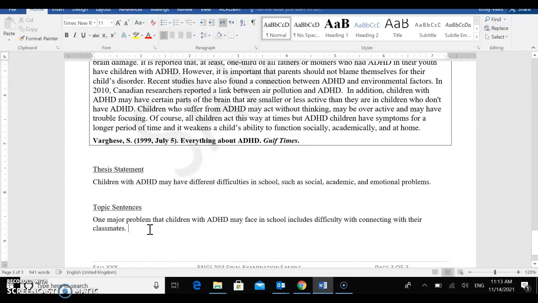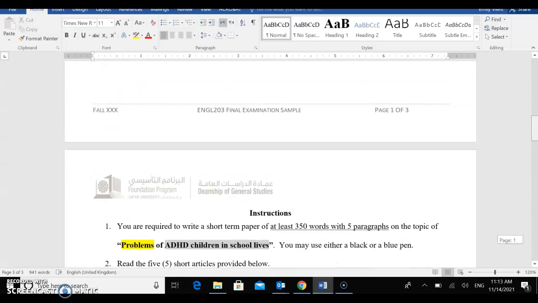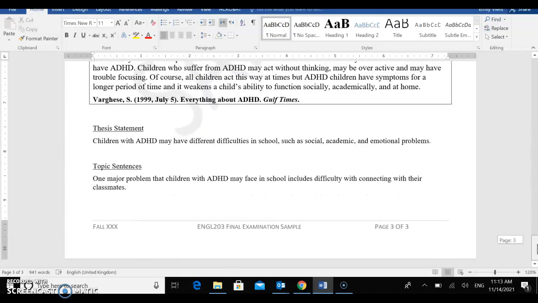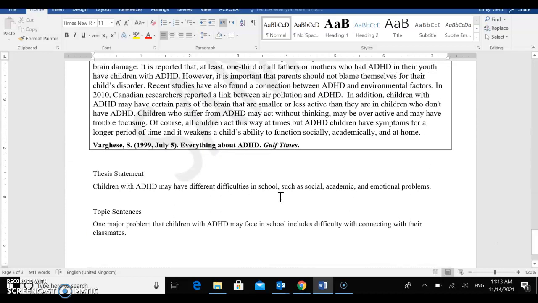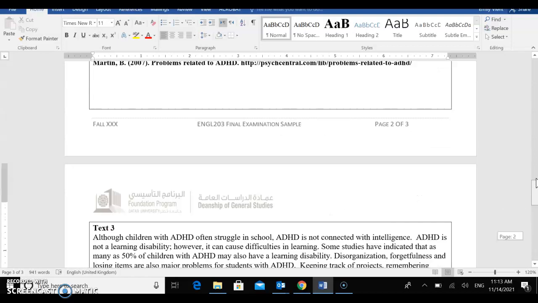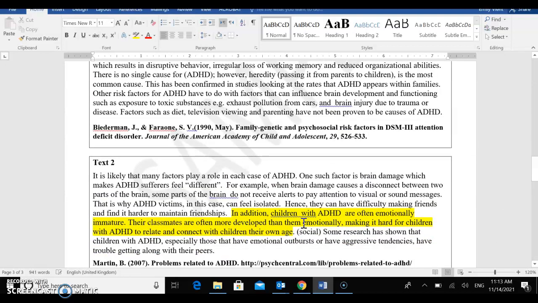Okay, so what I suggest for all of you is that you practice. You actually write a term paper. If you want to use this thesis statement, that's fine. If you want to use this first topic sentence, that's fine. If you want to use this piece of evidence, that's fine. But I suggest writing your own sample.